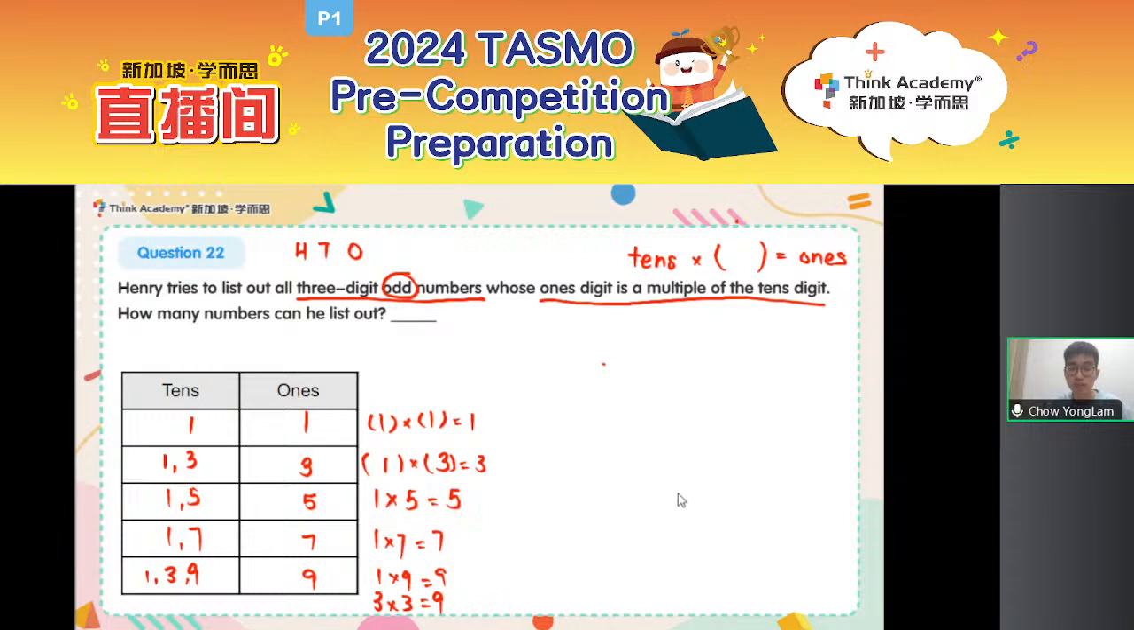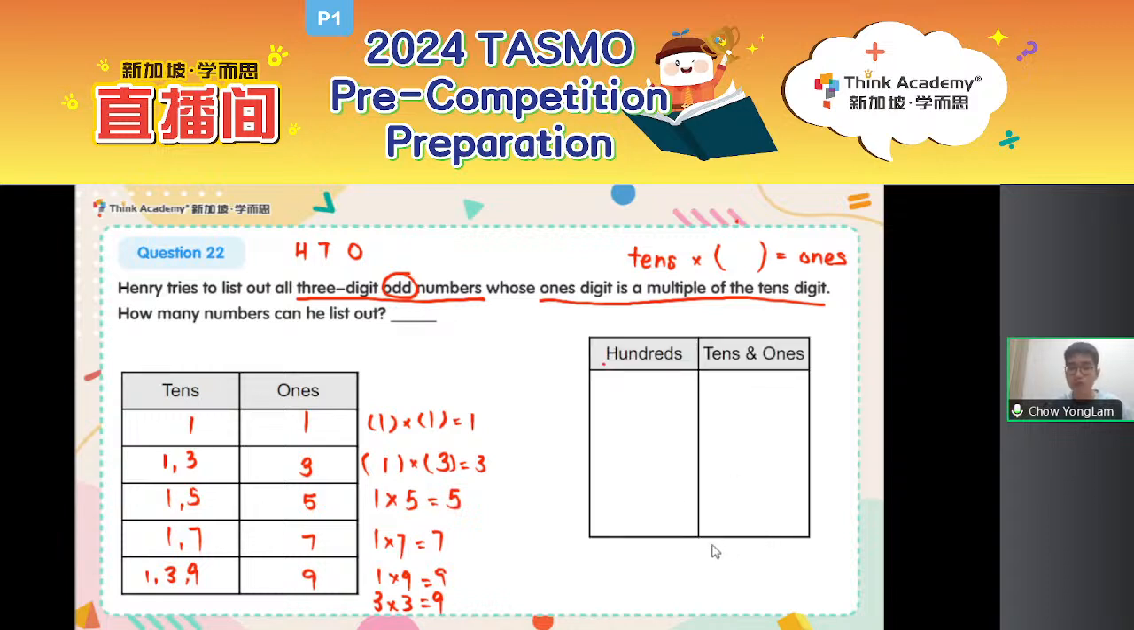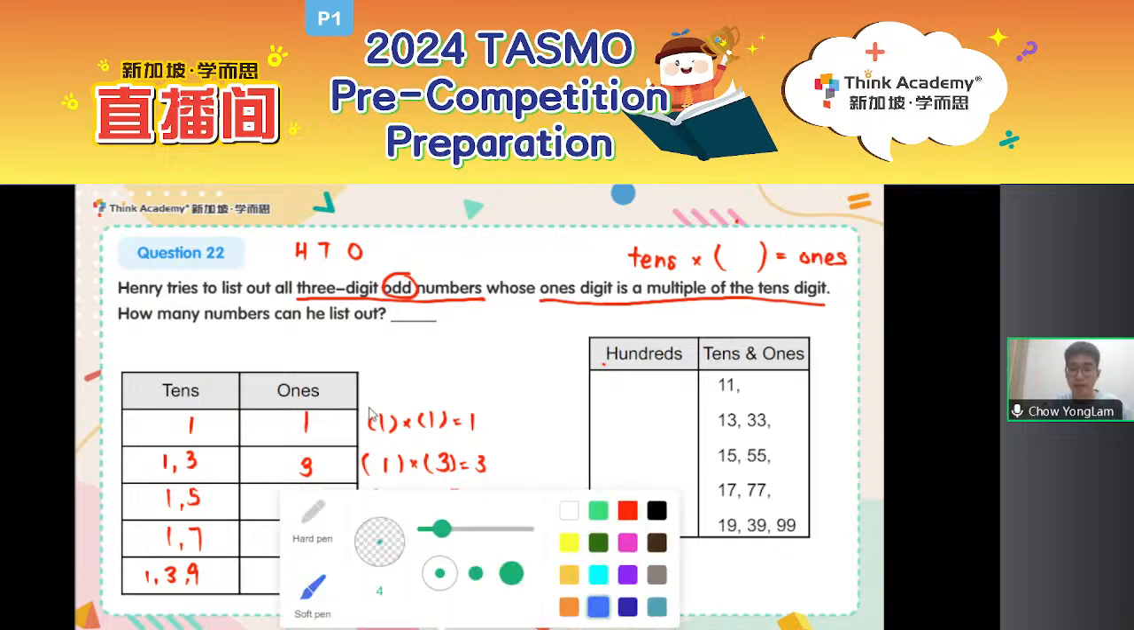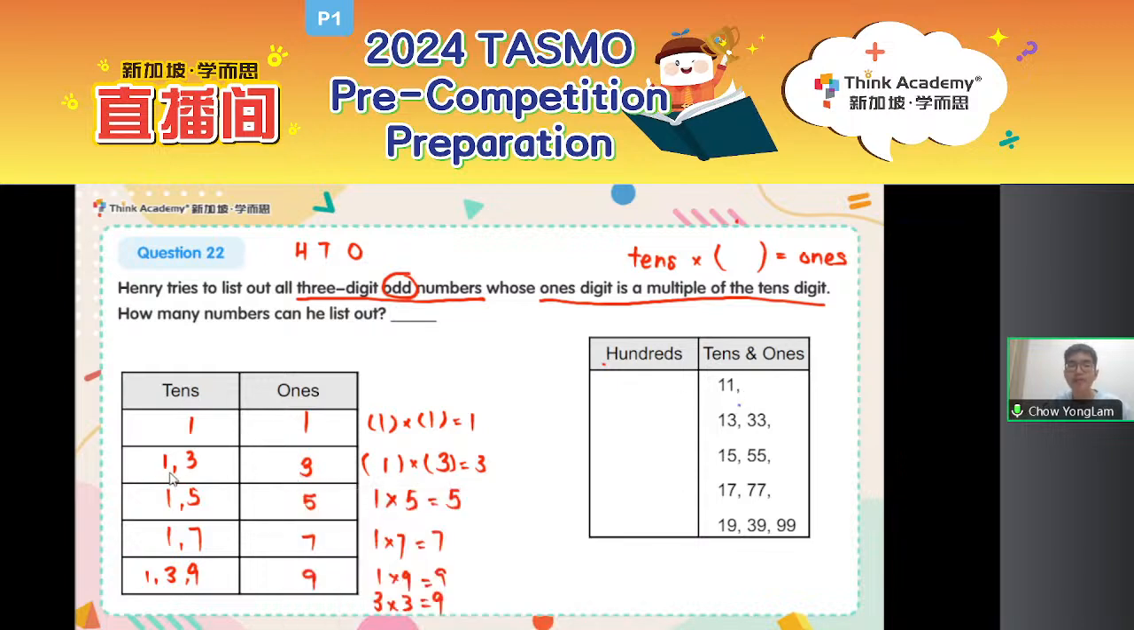So now we find out for each possible ones digit, what tens digits we can use. So if that's the case, then let's consider tens and ones combined together. What possibilities do we have? We have 11, then 13, 33, then 15, 55, then 17, 77 over here. And finally, 19, 39, 99. Don't forget your 3 nines, okay? So in total, there are 1, 2, 3, 4, 5, 6, 7, 8, 9, 10. 10 ways to choose your tens and ones.